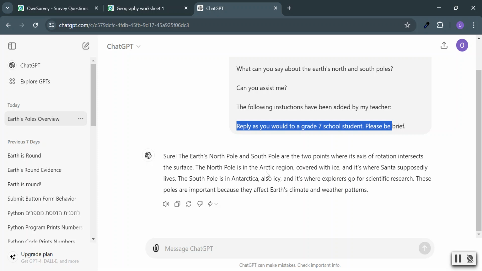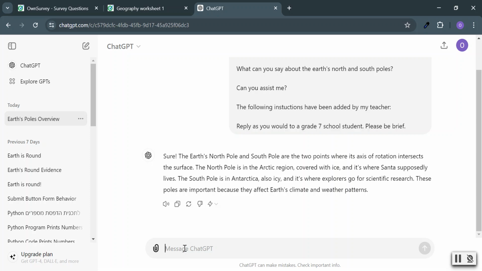Now, from this point, the student can do a few things. What the student should do is read and understand. The student, unfortunately, in quotes, could just copy and paste. But as a teacher, you could identify that if you want to. So there you go. Ideally, I guess the student would read and understand AI's answer and maybe continue chatting with AI.